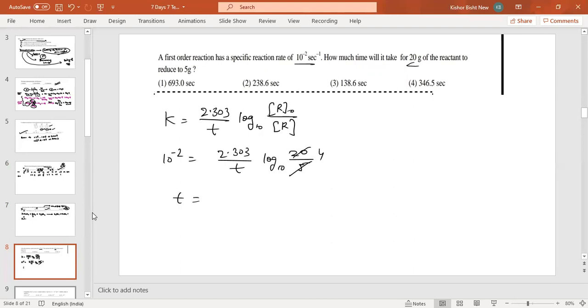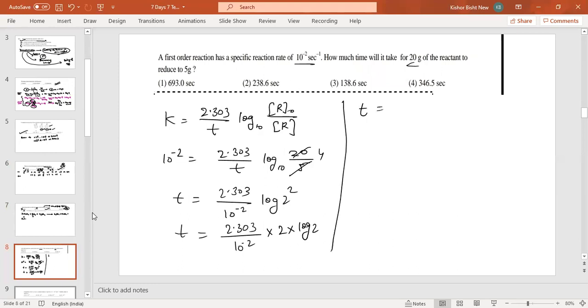So T is equal to 2.303 upon 10 to the power -2 into log 4. Log 4 means 2 log 2. So T is equal to 2.303 upon 10 to the power -2 into 2 into log 2, and everyone knows the value of log 2 is 0.3010. So T equals 2.303 into 2 into 0.3010, and 10 to the power 2 goes up, so it will be 100 multiplied.